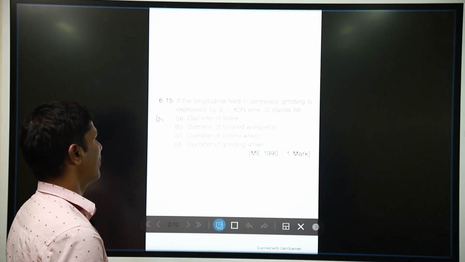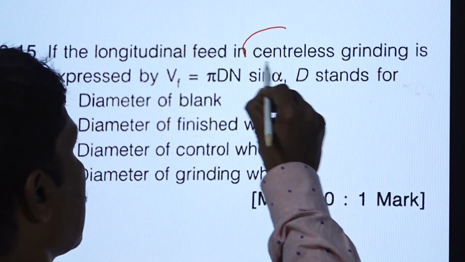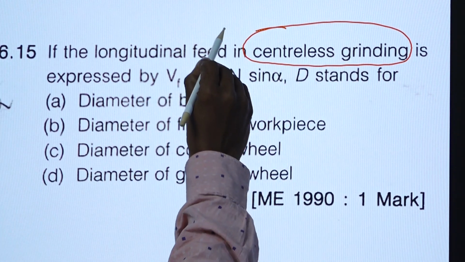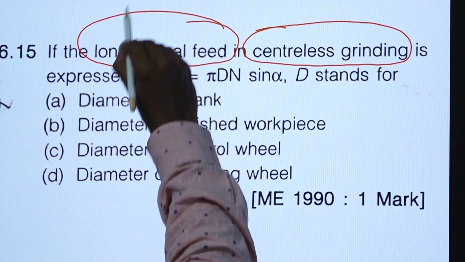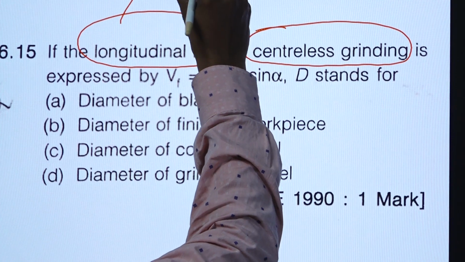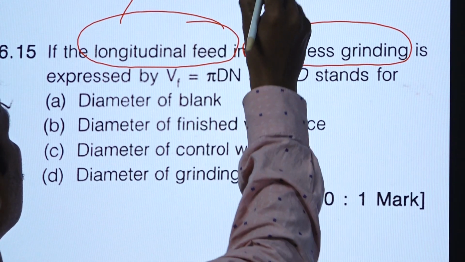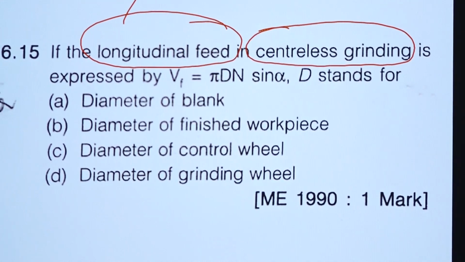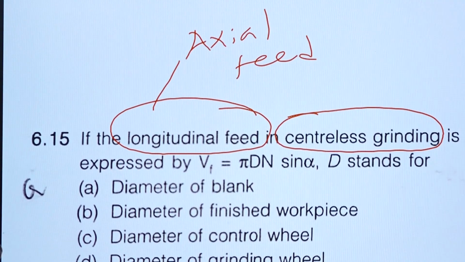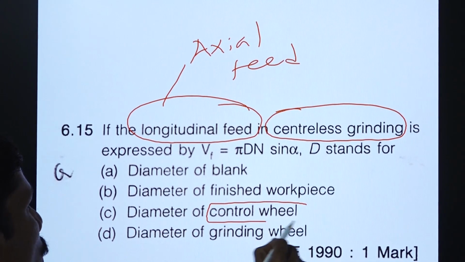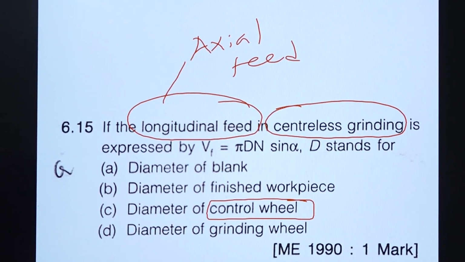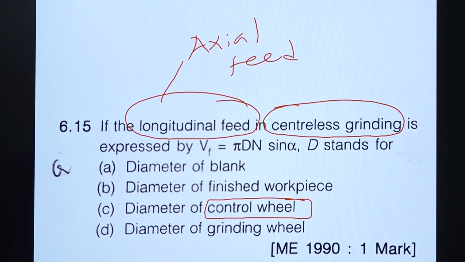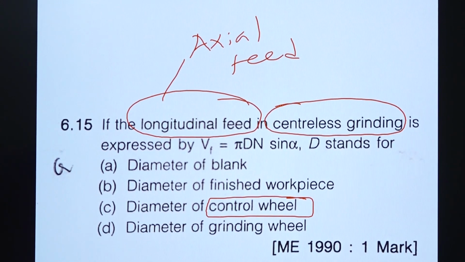In this question, they are going to discuss centerless grinding, for longitudinal feed or axial feed. We already saw this question. It purely depends on the regulating wheel. The regulating wheel is also called the control wheel. Regulate, control, both are the same.